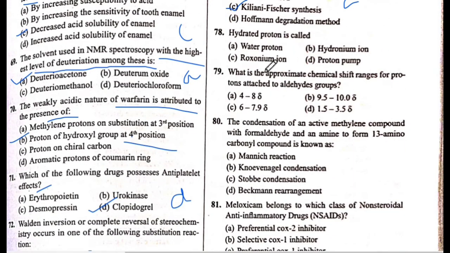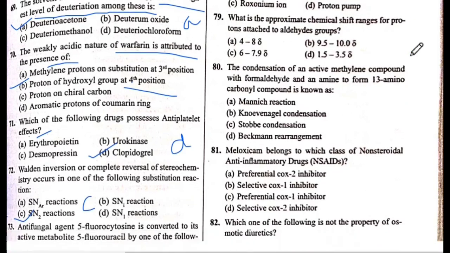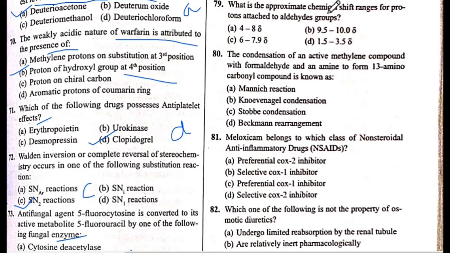The answer is B, hydronium ion. Next is question number 79. What is the approximate chemical shift range for proton attached to aldehyde group? The answer is B, 9.5 to 10.0. Next is question number 80.